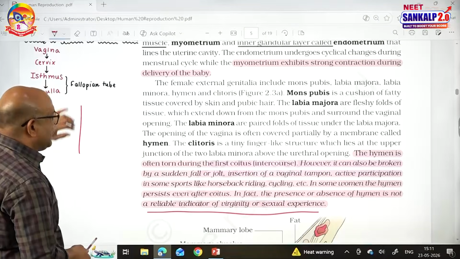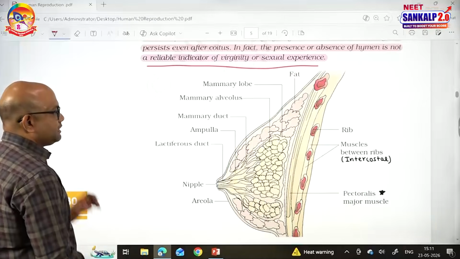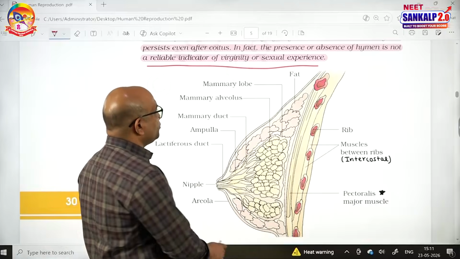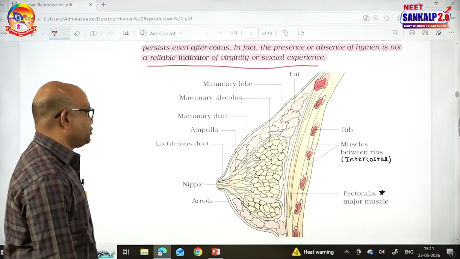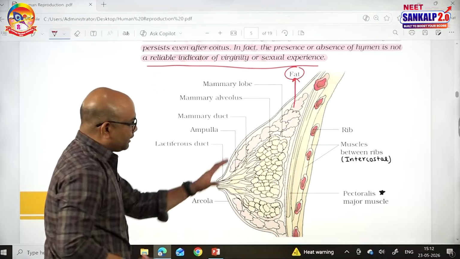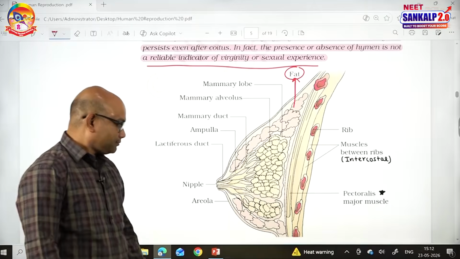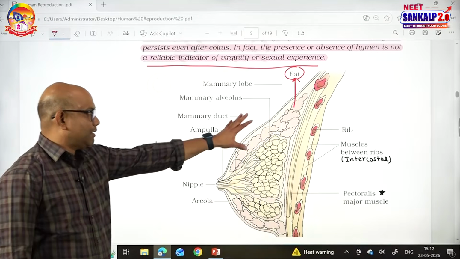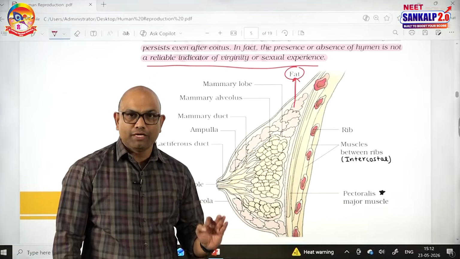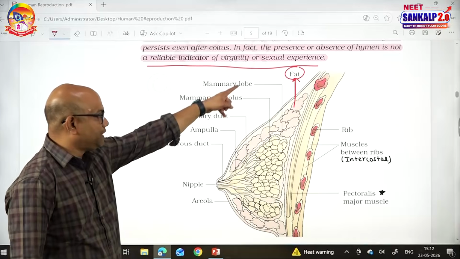Next are the mammary glands. A pair of functional mammary glands is present in the female. It is made up of two types of tissues. One is adipose tissue. The second one is glandular tissue. This one is the fat; fat is nothing but adipose tissue. The remaining portion is glandular tissue. In the glandular tissue of a mammary gland, each breast consists of 15 to 20 mammary lobes.